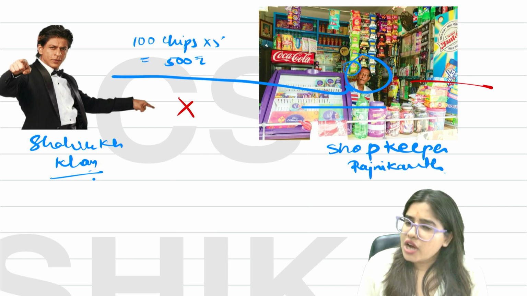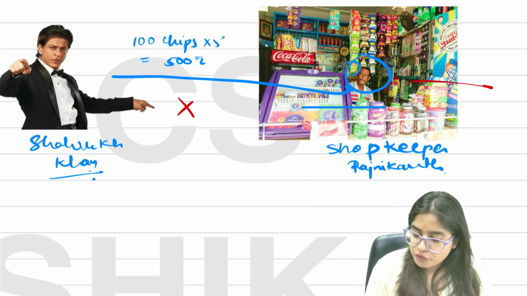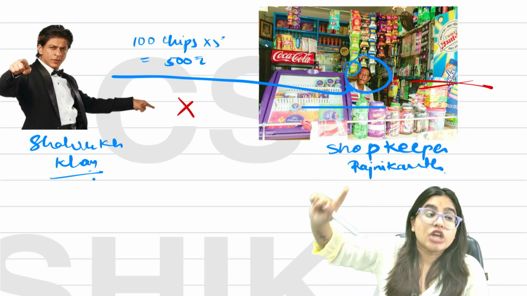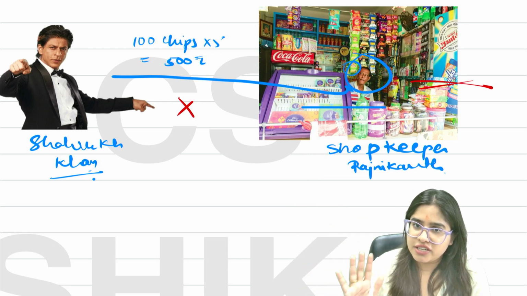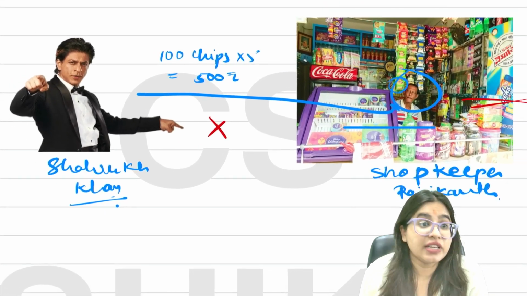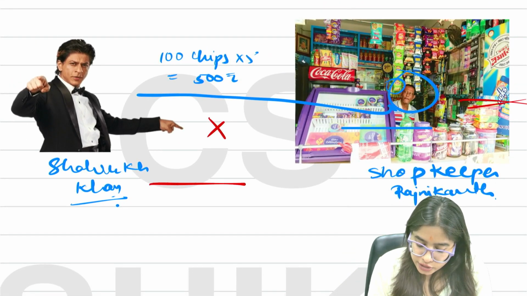Let's say Shah Rukh Khan bought chips from this grocery store, from the shopkeeper Rajnikant. Shah Rukh Khan bought 100 chips of 5 rupees. Now he has to pay 500 rupees. So he did not have cash, but he has his checkbook. So he drew a check.